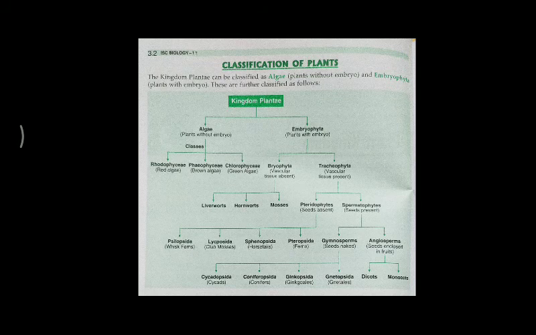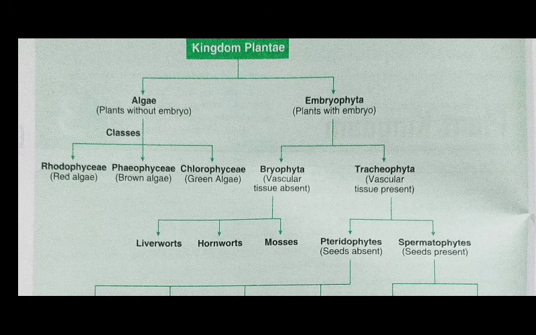That one is the 5 kingdom classification which was proposed by R.H. Whittaker. He has classified the 5 kingdoms: Monera, Protista, Plantae, Fungi and Animalia. Under the kingdom Plantae he includes all photosynthetic multicellular plant groups which belong to the algae, bryophytes, pteridophytes, gymnosperm and the angiosperms as I told earlier.